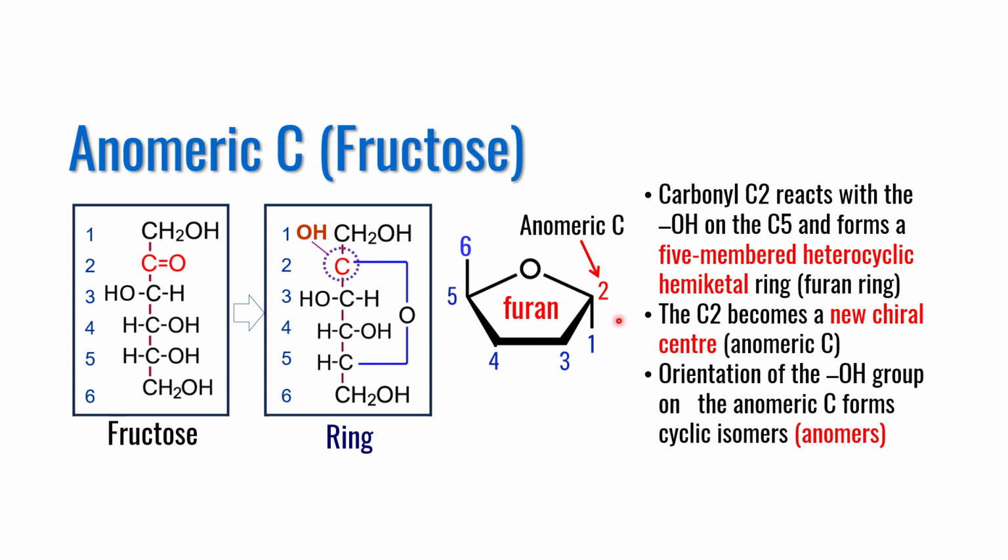The anomeric carbon atom is derived from the carbonyl carbon atom. So you should be able to differentiate between the carbonyl carbon atom and the anomeric carbon atom. Orientation of the OH group on this anomeric carbon atom will form cyclic isomers. They are known as anomers. We will discuss these in the next slide.